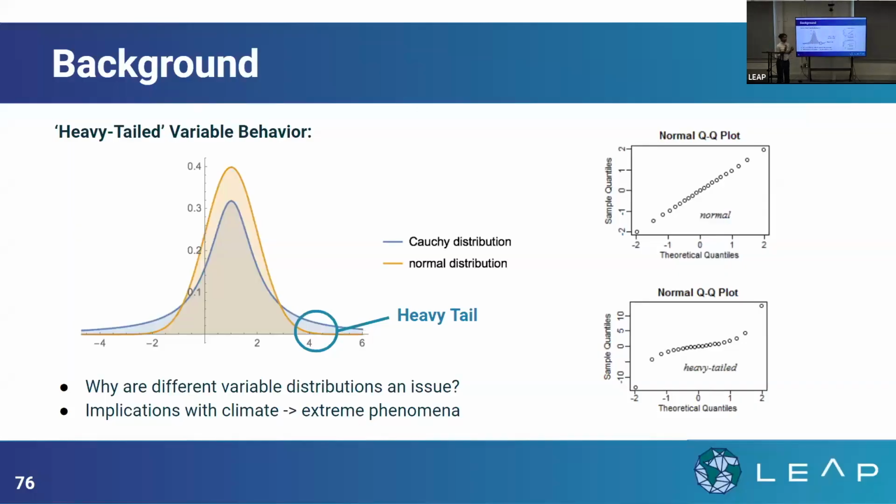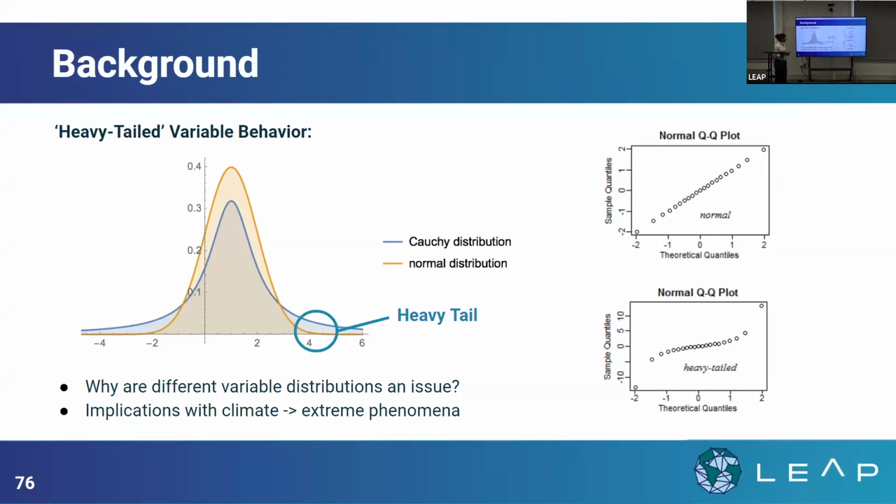So first, for some background, Mark did a great job explaining how in the precipitation variable, we see a lot of extreme values. That is what a heavy-tail variable is, because especially around the edges of the distribution, compared to a normal distribution, there's a higher concentration of extreme values. And specifically with precipitation or climate variables, this is really important to predict because we want to be more aware of extreme phenomena.